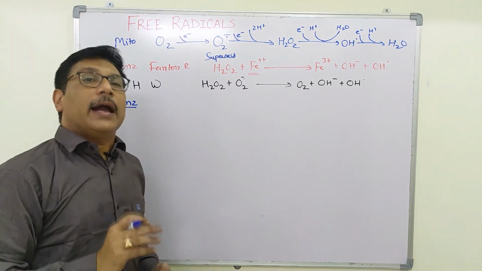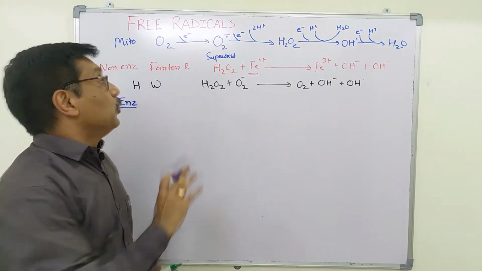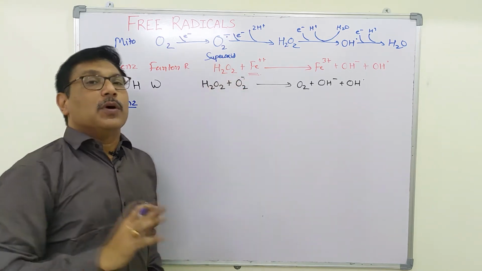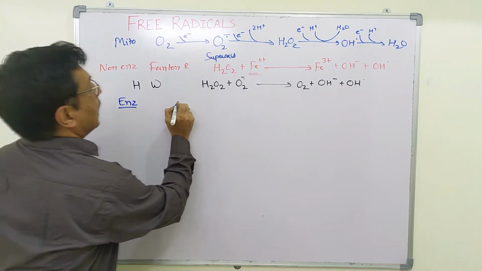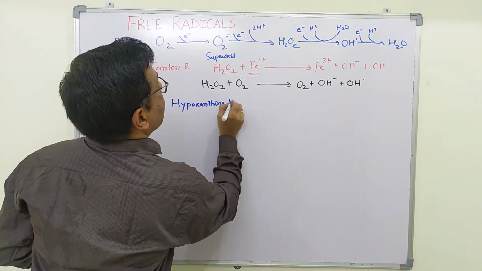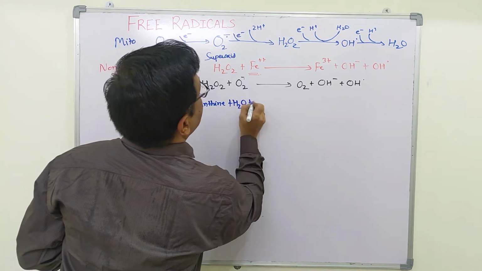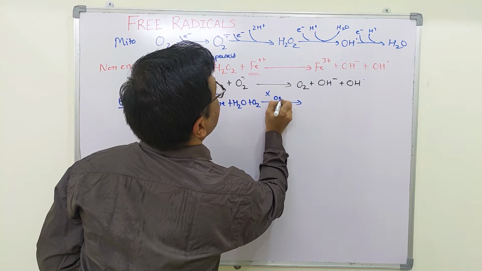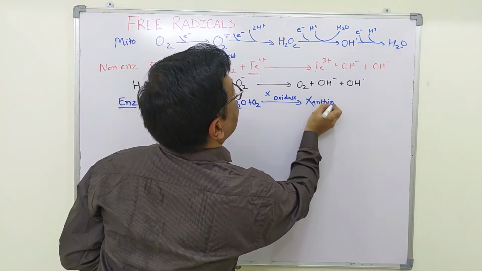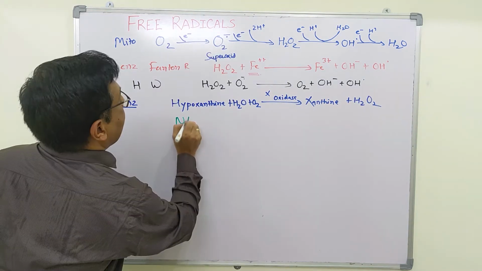Some oxygenases and oxidases produce reduced forms of molecular oxygen which are very reactive. Examples are: hypoxanthine combines with water and molecular oxygen in the presence of xanthine oxidase to form xanthine and hydrogen peroxide.